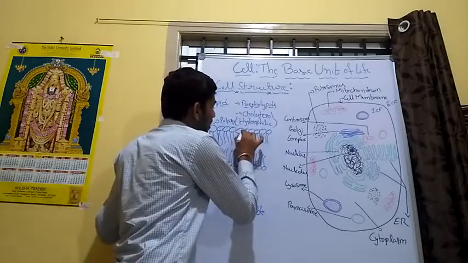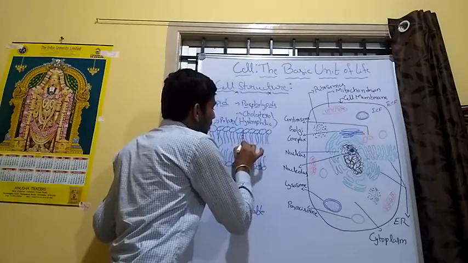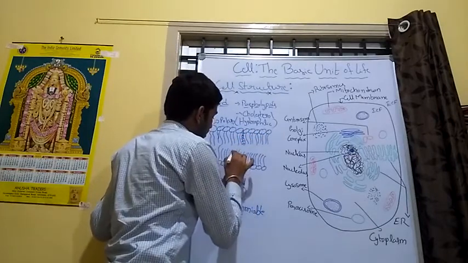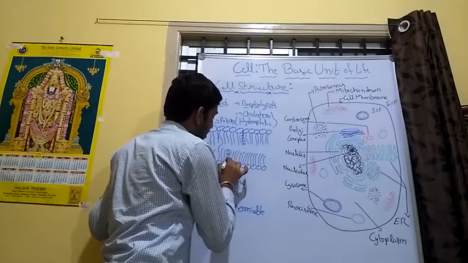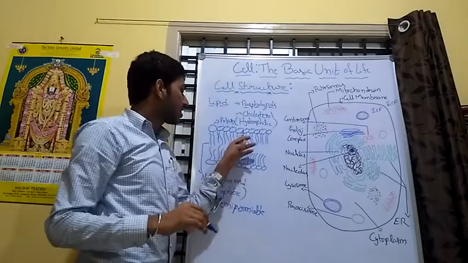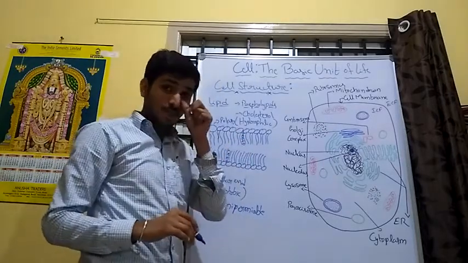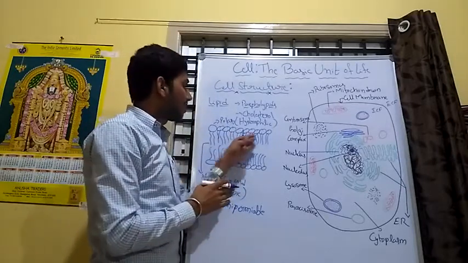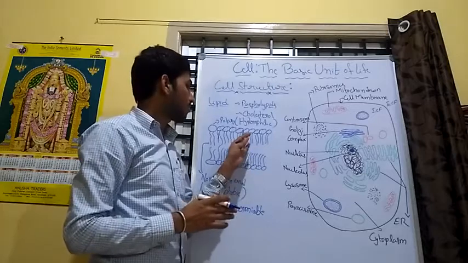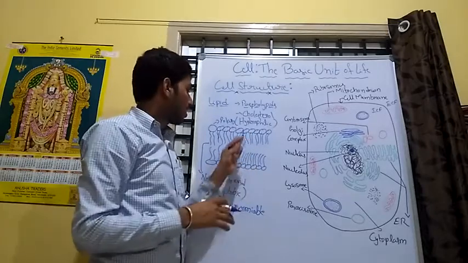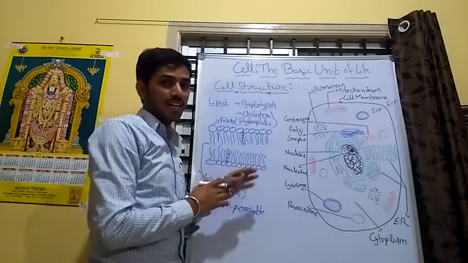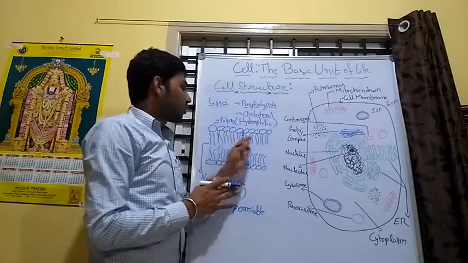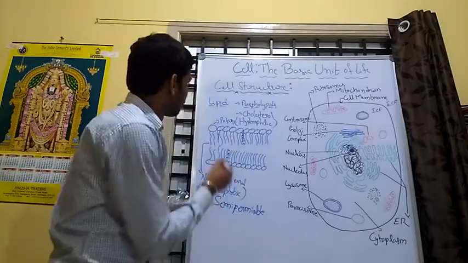Cholesterol forms a layer between the phospholipids in the outer and inner layers. It gives structural integrity to the phospholipid layer. The cholesterol gives structural integrity or structural stability to the phospholipid layer, because phospholipids are a smooth layer, and the cholesterol provides some structural integrity or strengthening to the phospholipid layer.